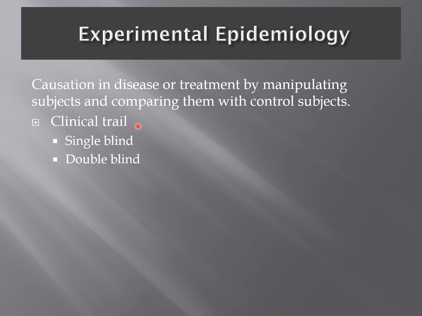Clinical trials can be of two types, single blind or double blind. In single blind trials, the individuals don't know whether they are in the test or the control group, but the physician knows that. However, in double blind clinical trials, both the subjects and the physician don't know the identity of each group. If all the factors are kept constant between the two groups, and if those people who received the drug recovered more rapidly than those who received the placebo or were in the control group, it can be concluded that the drug was the experimental factor that made the difference and was successful.